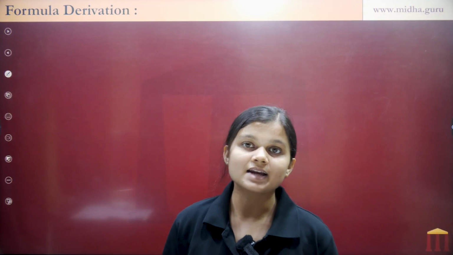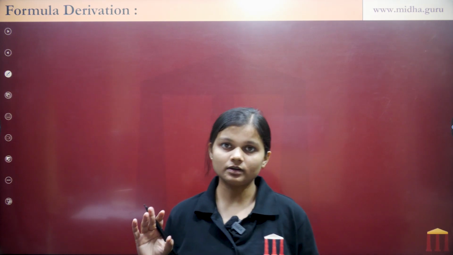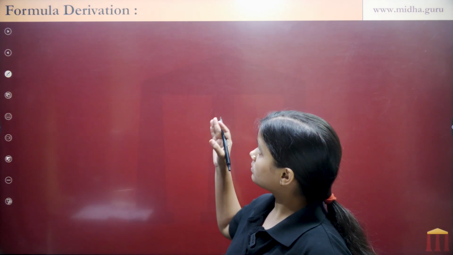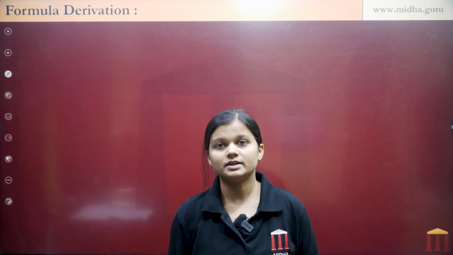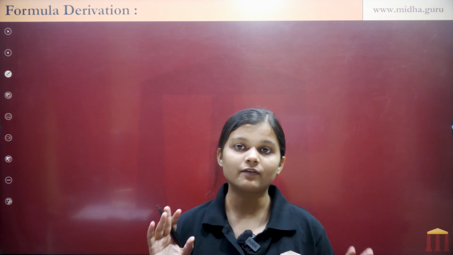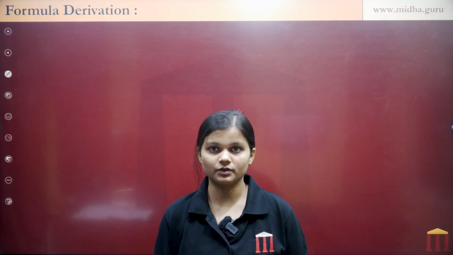So after understanding the different paths of the object, now let's understand how the formula of escape velocity can be derived. To derive this formula, we have to understand the concepts first.